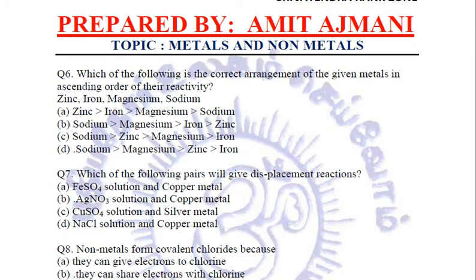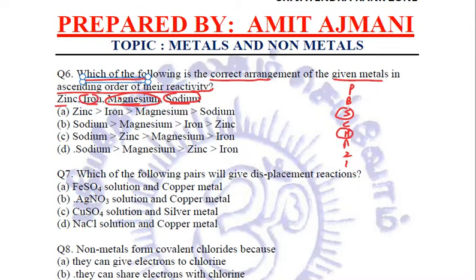Coming to the sixth question. Which of the following is the correct arrangement of the given metals in ascending order of their reactivity: zinc, iron, magnesium and sodium. We know the reactivity series is PbSc mesental. Here we have got sodium at the top out of this. Then we need to find out the magnesium. This is the magnesium. Then iron and zinc. This is zinc and this is iron.